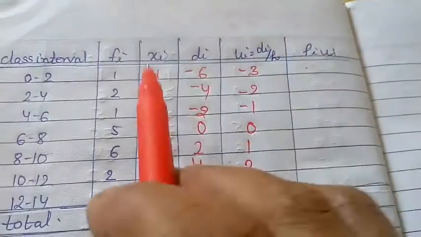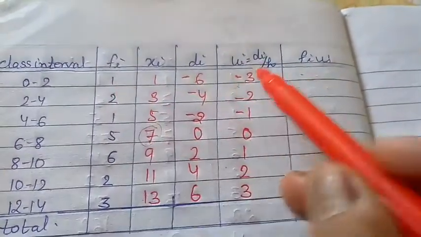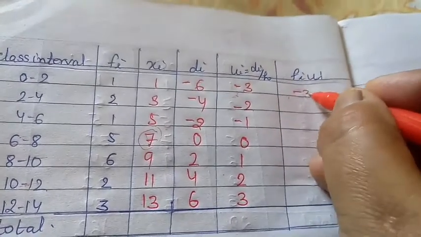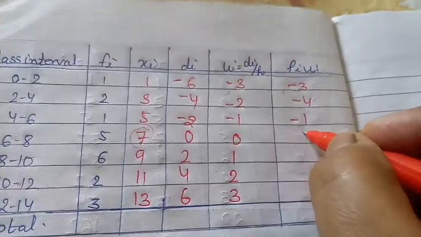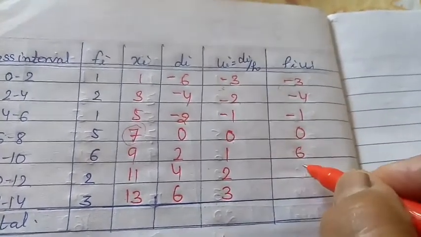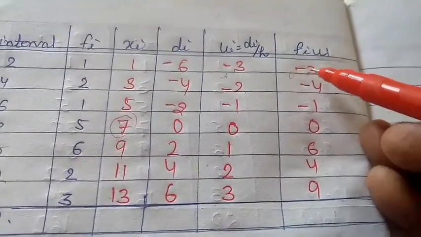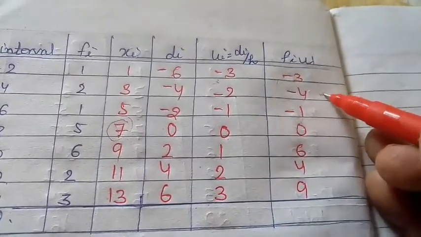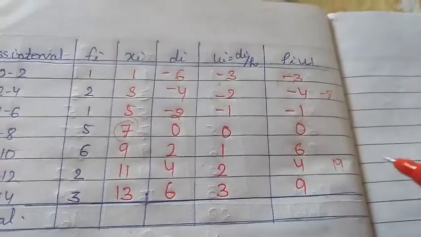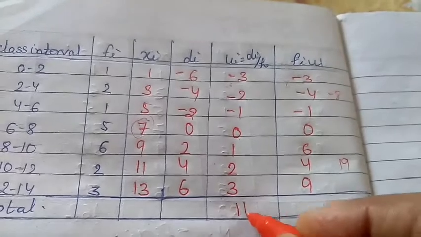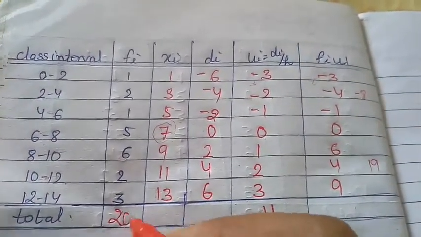Fi ui means multiplied by fi and ui: 1 times minus 3 is minus 3, 2 times minus 2 is minus 4, 1 times minus 1 is minus 1, 0, then 6, 4, 9. Similarly, adding this, minus 8 and 19, the summation is 11. And sigma fi is 20.